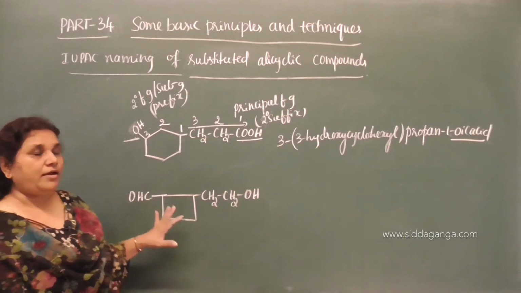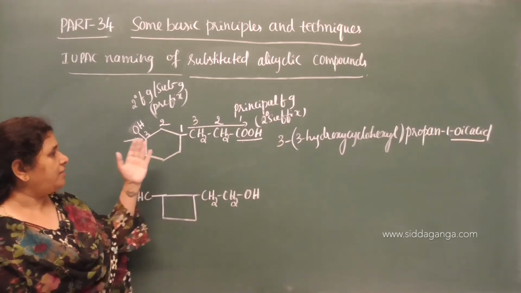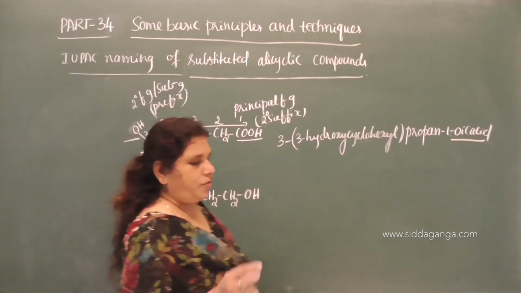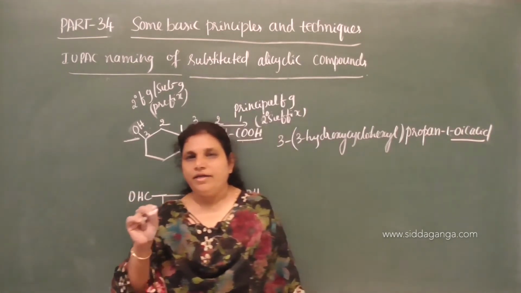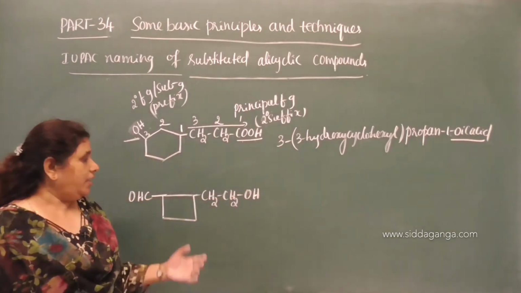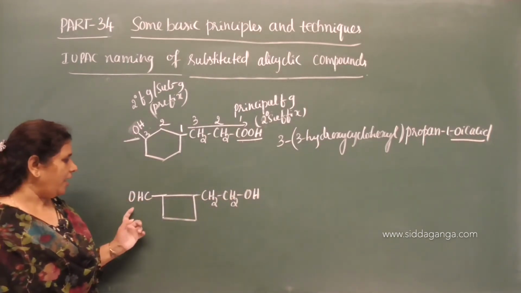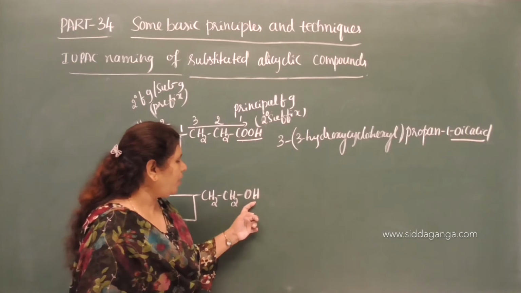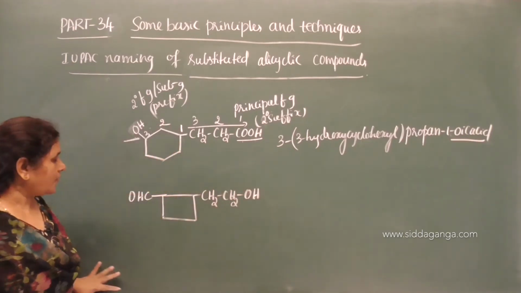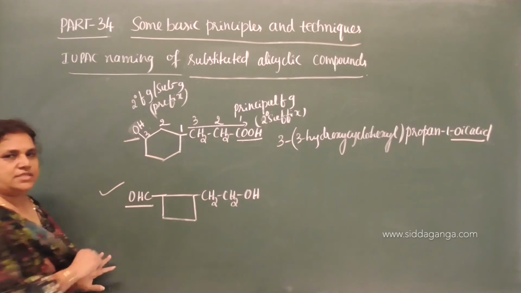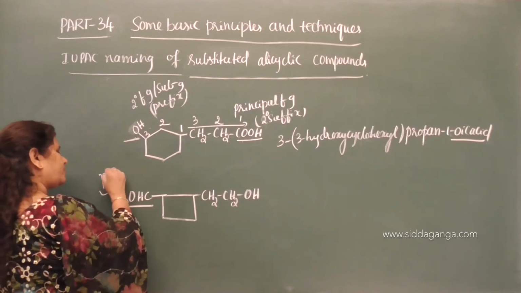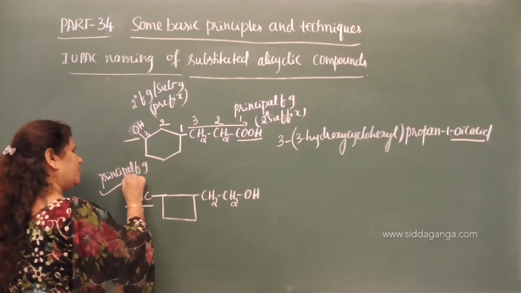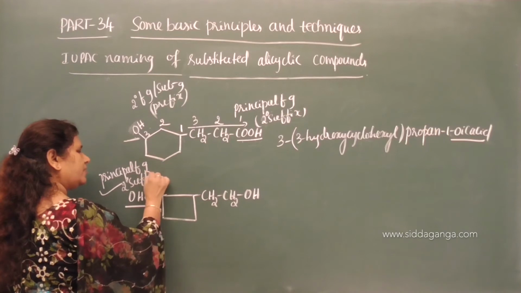And that is the IUPAC name. When both the side chain and the alicyclic ring contain a functional group, we have to name on the basis of priority of the functional group. Now, in this case, we have an aldehyde group on the alicyclic ring, and an OH group on the side chain, and the priority goes to the aldehyde, correct? And this becomes the principal functional group.